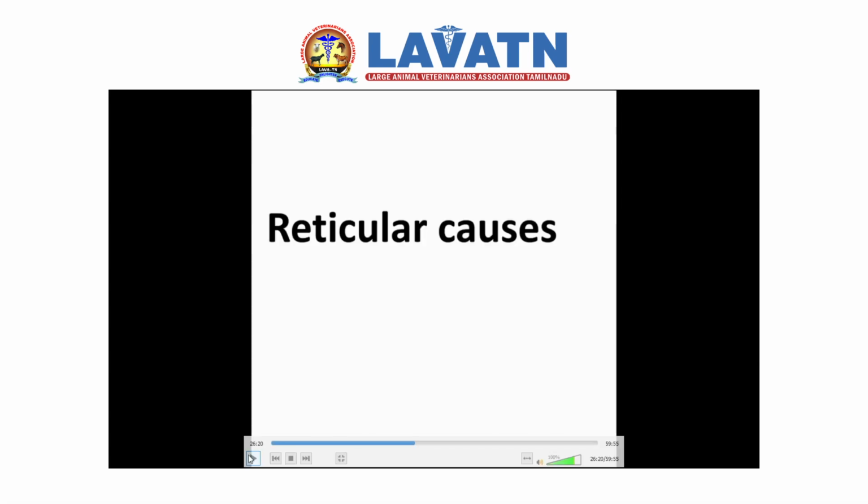Good morning, everyone. Yesterday, I was talking about bloat in large ruminants. I was supposed to do two sessions. One was on bloat, another was on increasing the survivability after cesarean section in large ruminants.